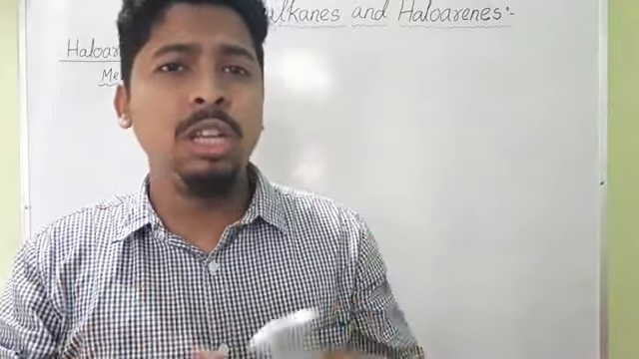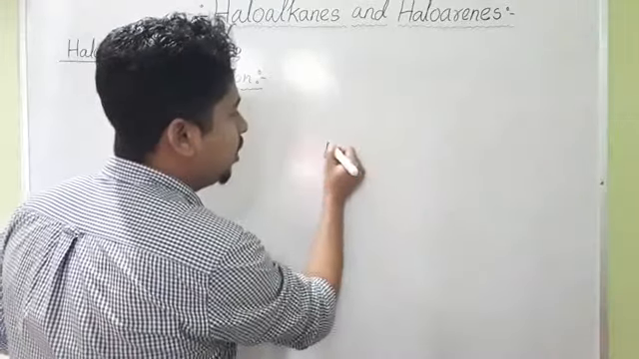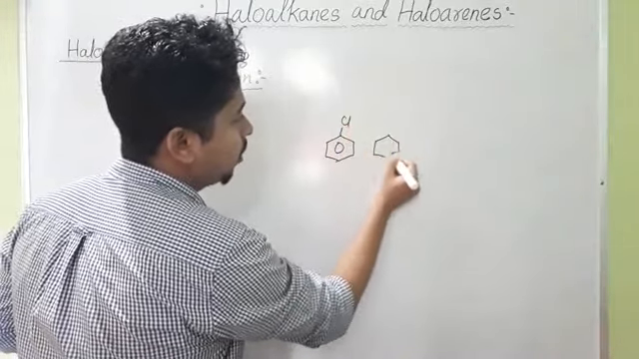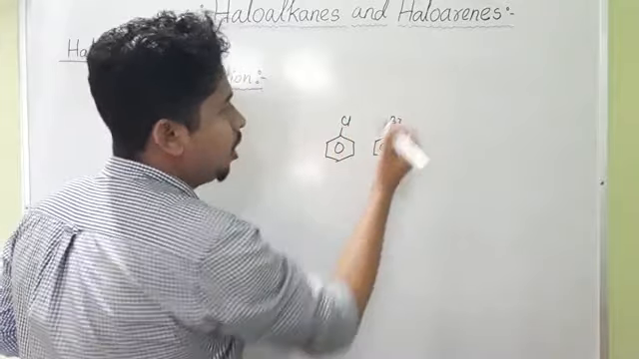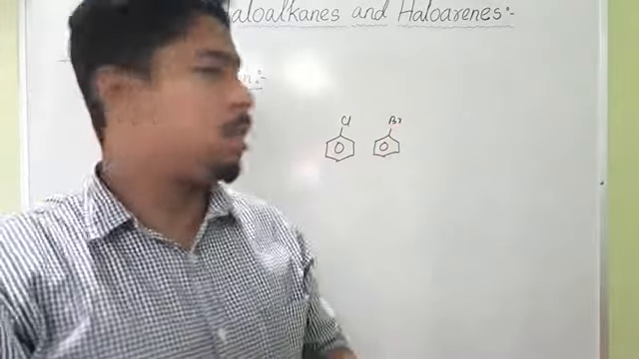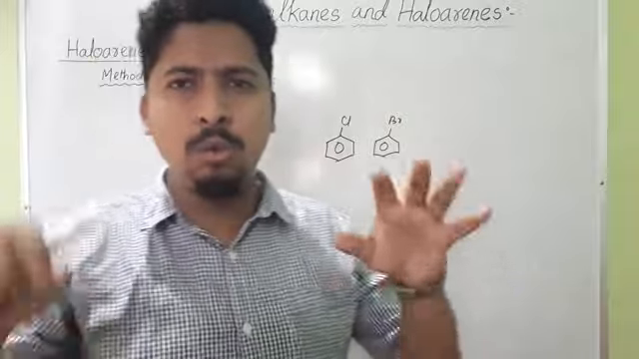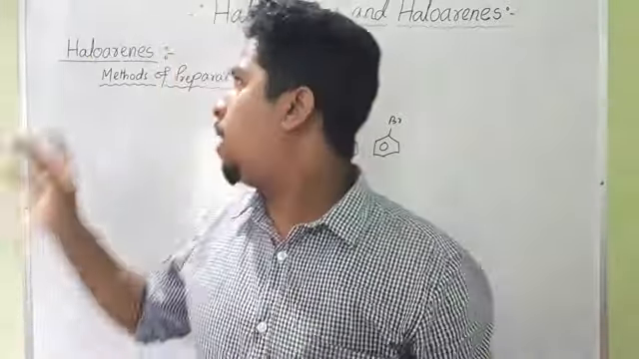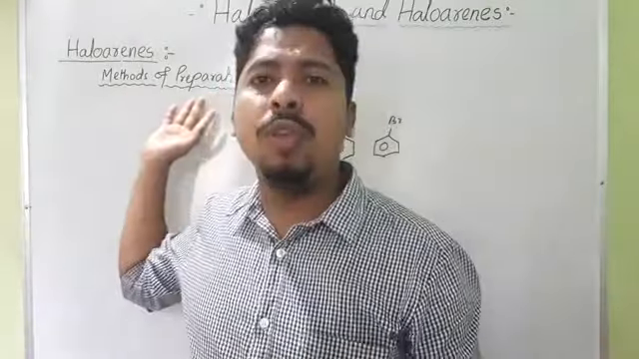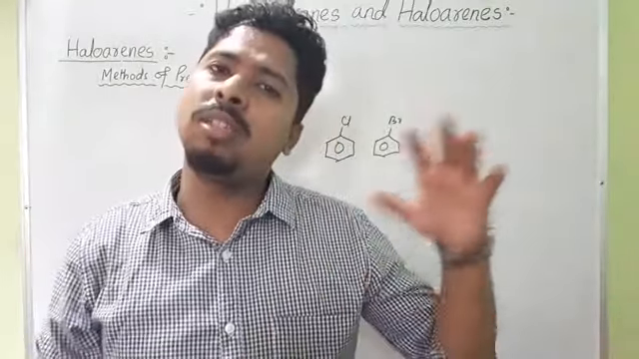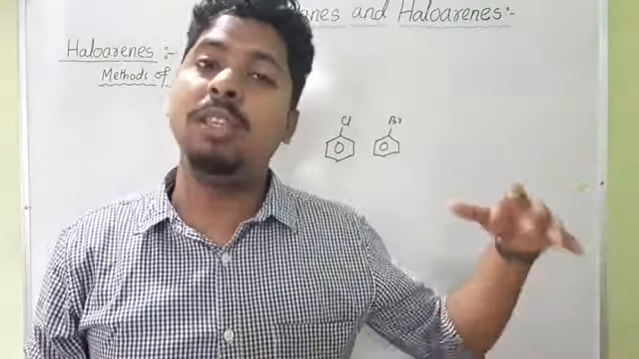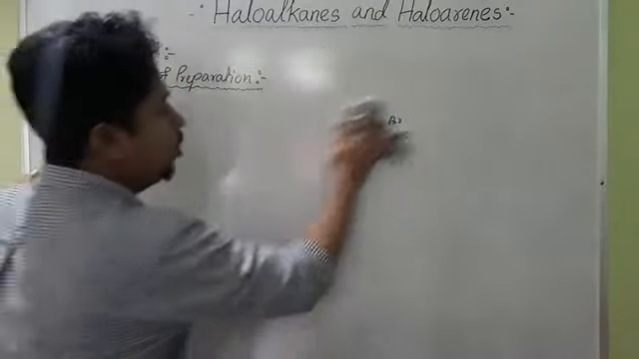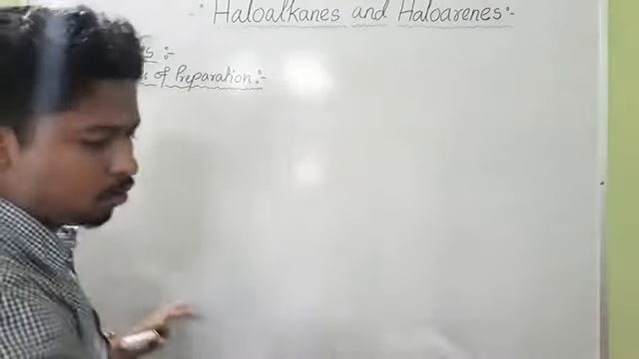Chlorobenzene, bromobenzene, iodobenzene. These are some of the examples of haloarenes. In today's class, we will basically deal with the methods of preparation of haloarenes, and after that we will discuss the chemical and physical properties of haloarenes. So now we will discuss the methods of preparation of haloarenes.